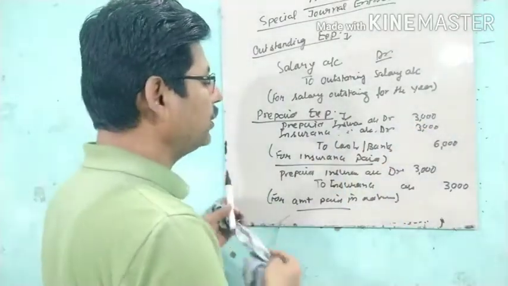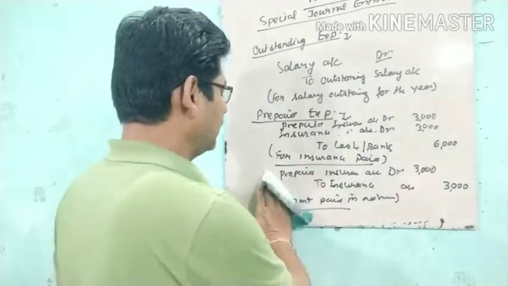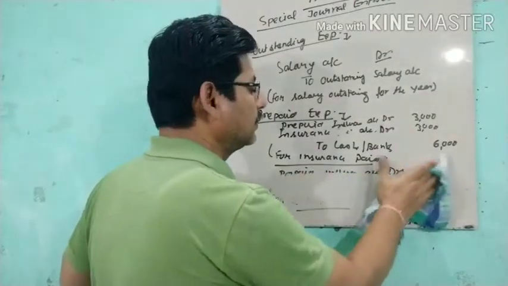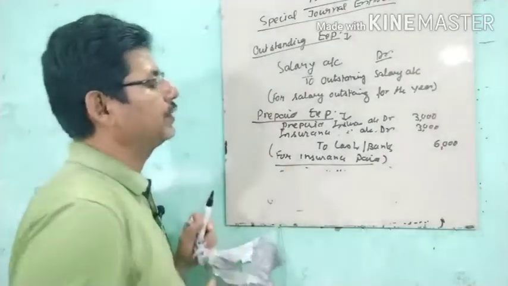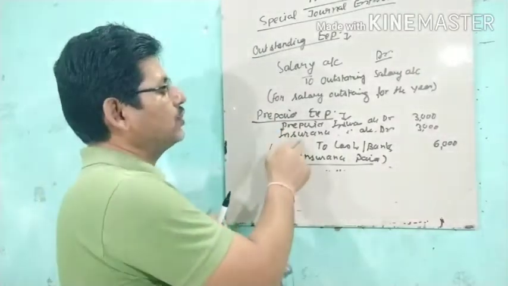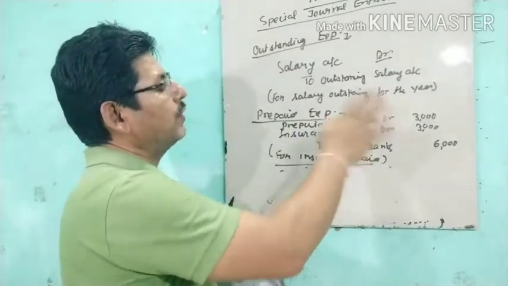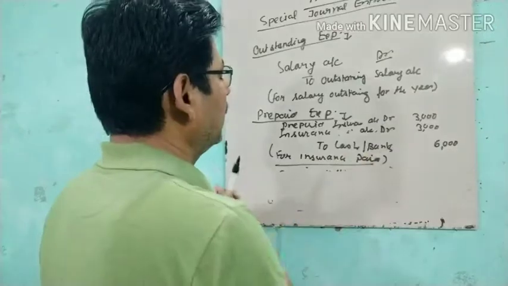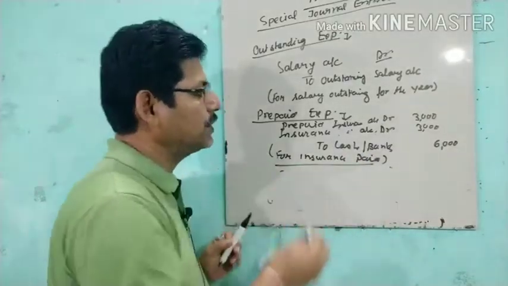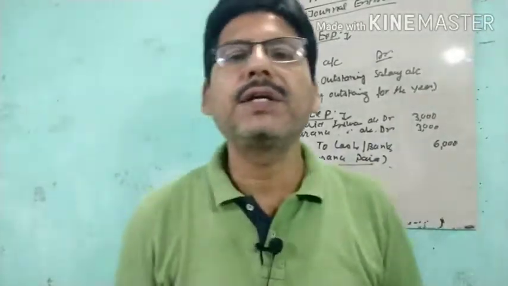Now there is no need to write the other entry, because the prepaid is already shown here. First insurance account debit 3,000 and prepaid insurance account debit 3,000, and then 6,000 credited to the cash or bank account. So this journal entry can be given.